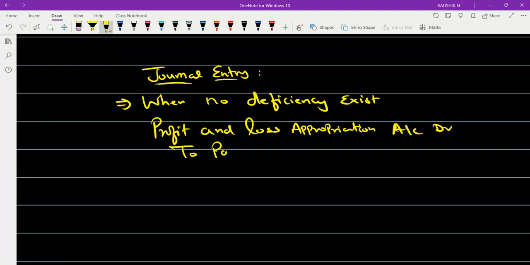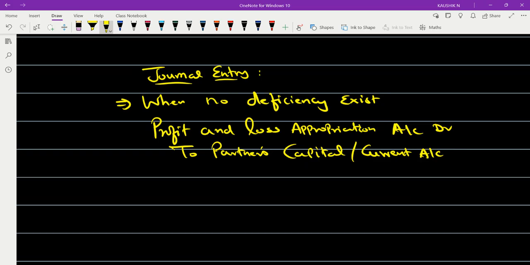Okay, to partners' capital or current account. This is a general journal. I repeat, this is a base. This journal is a general journal. Now, based on this journal only, for the problem which we have worked out, we are going to replace it.